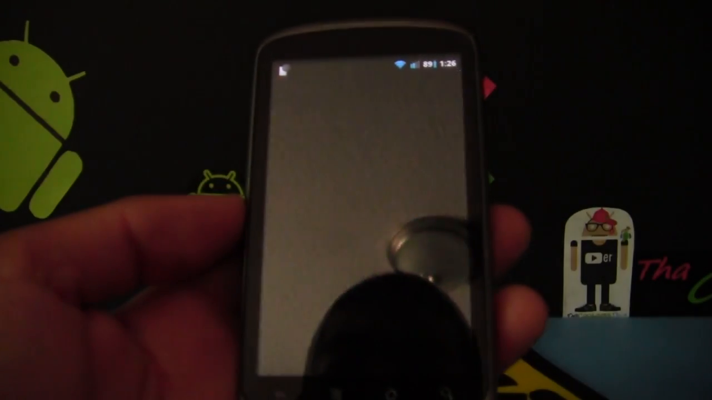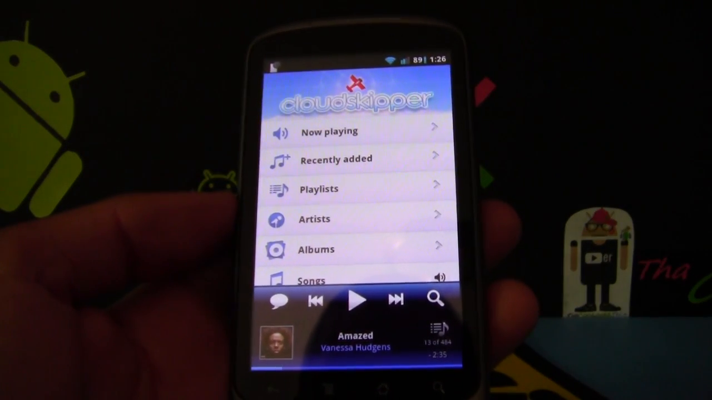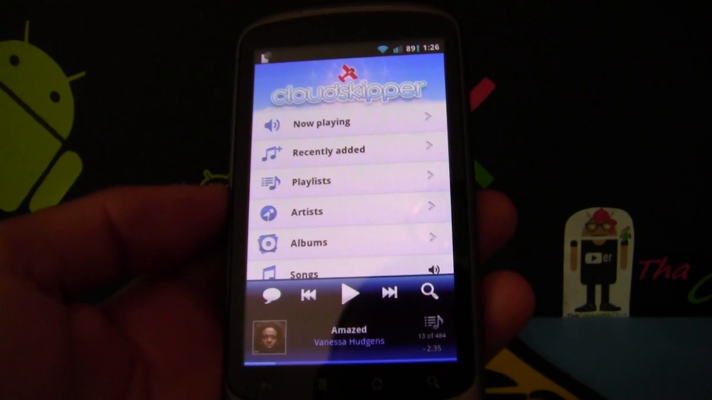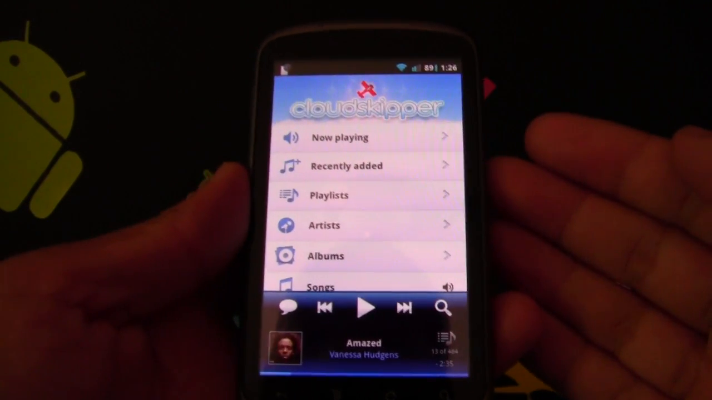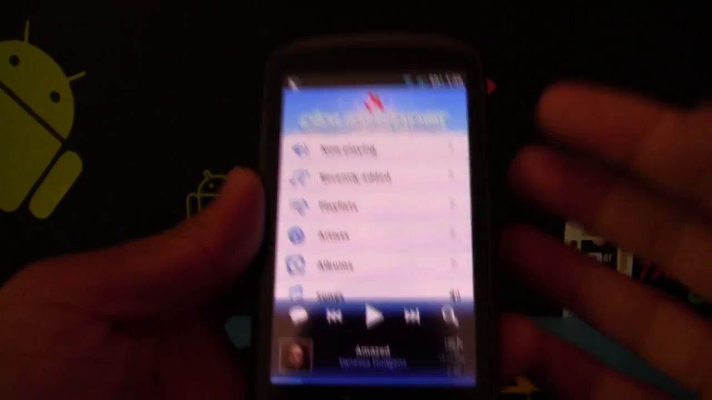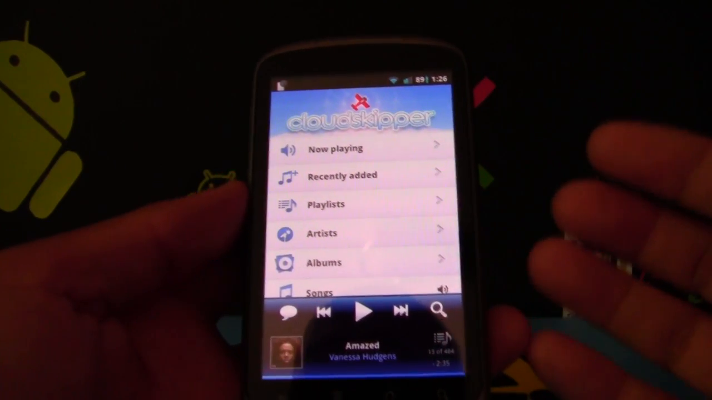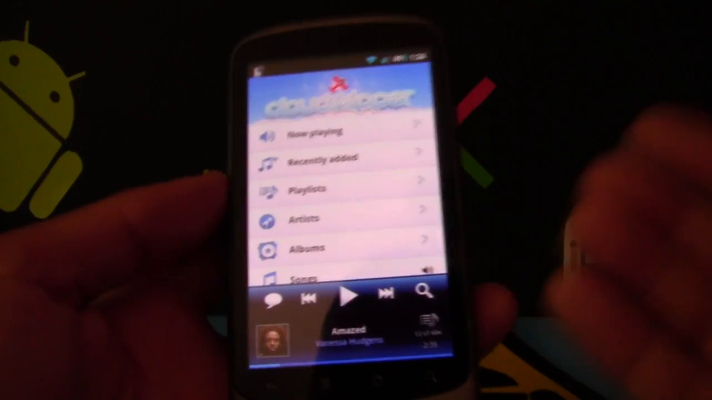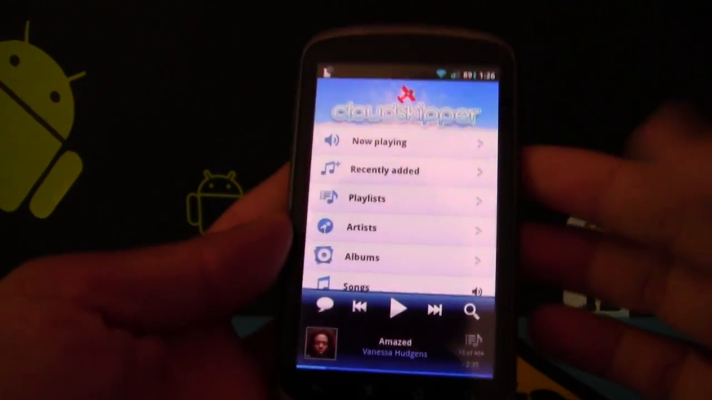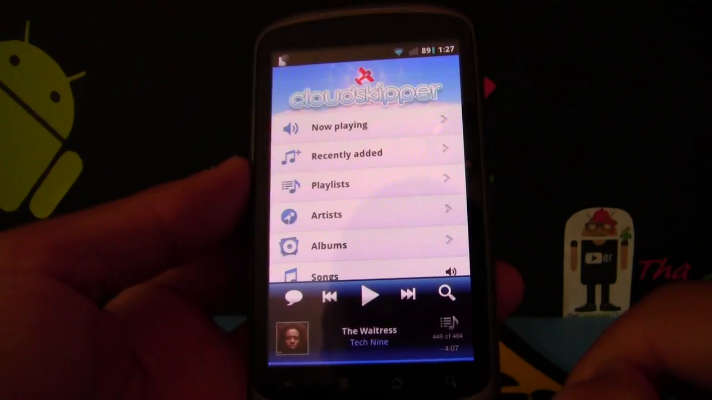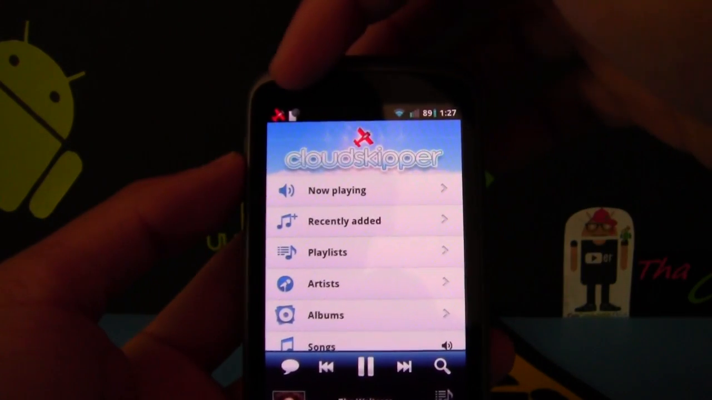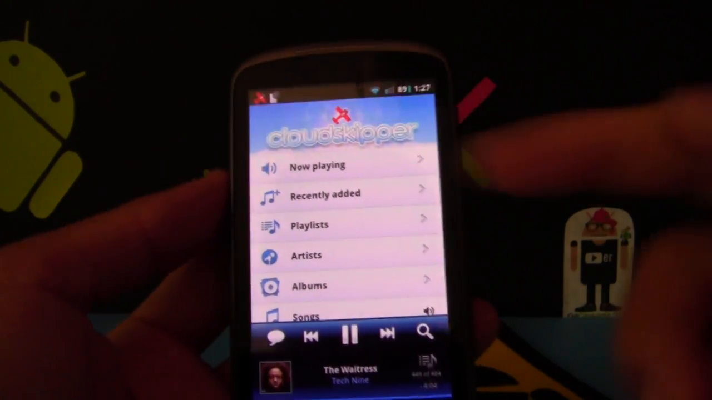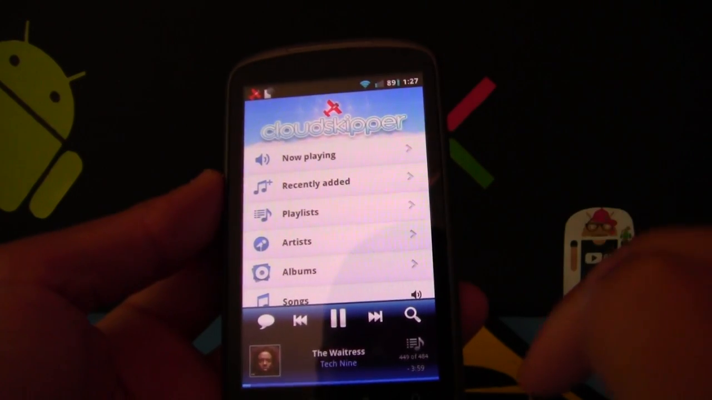Cloudskipper. Cloudskipper is a music player, an alternative to your stock one. Cloudskipper has a little cool, unique thing to it. It's not all dark. Some people don't like everything black because it's just too plain and too dark for them. I personally like darker ones because it's LED and I like the look of it. So here we go. Let me press play. Now I got a notification up there of this application running.